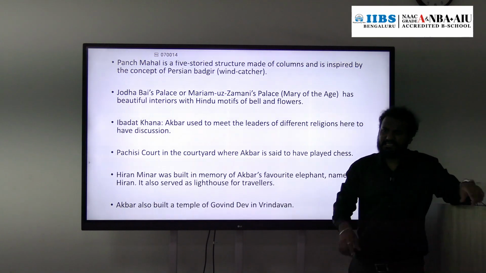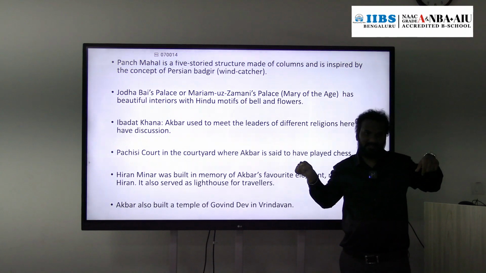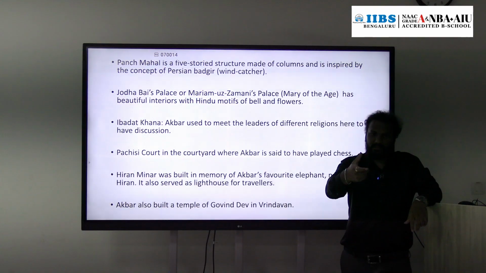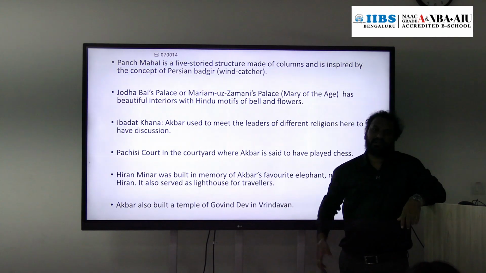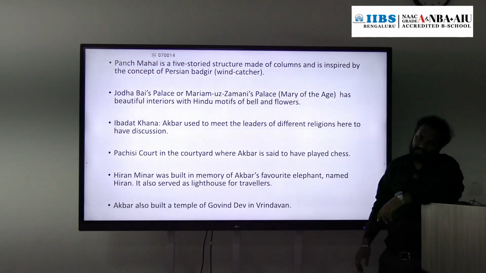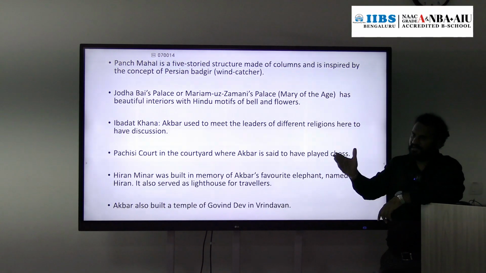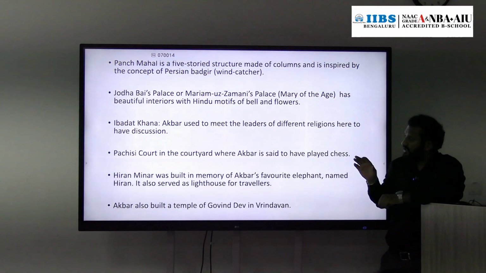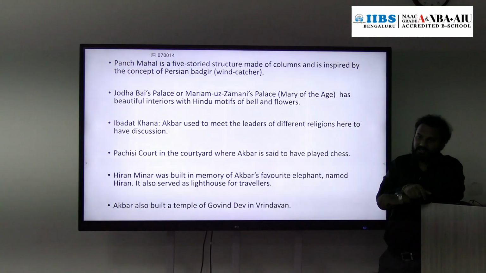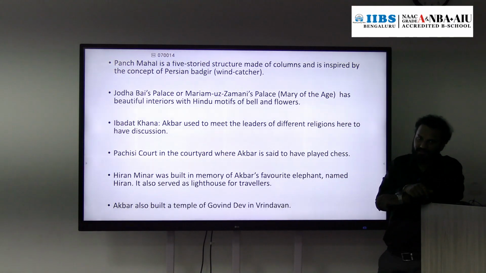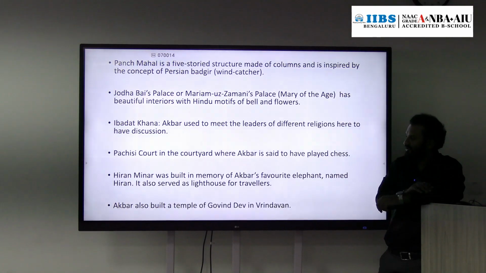It is like a religious parliament, we can say. So there in Ibadat Khana, Akbar used to talk with heads of different religions. Religious discussions with different religious groups of people. Pachisi court is also there. Chess. You know Pachisi? Have you heard about Pachisi? It is an Indian game. That court is also present in Fatehpur Sikri.